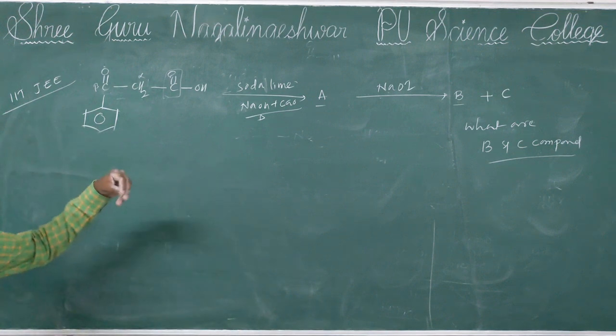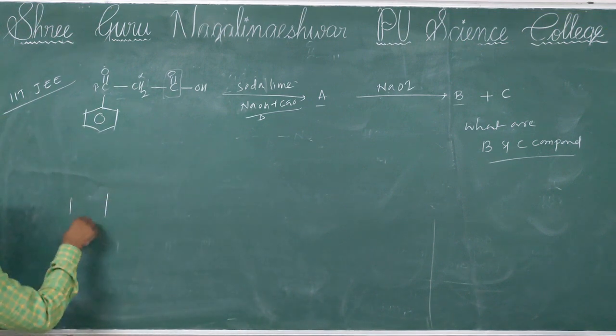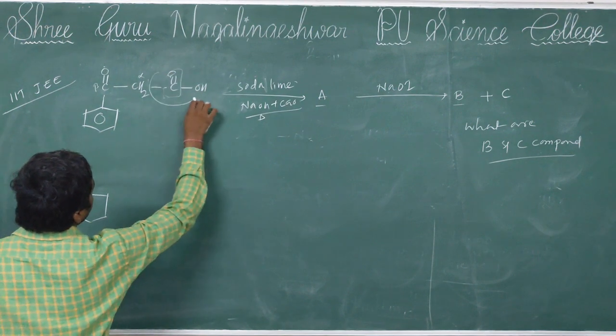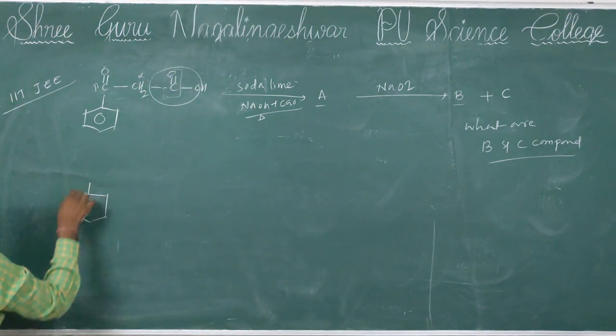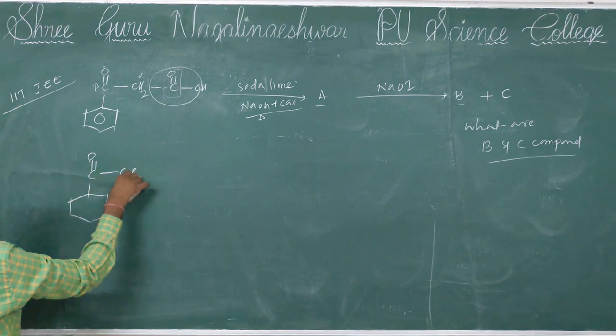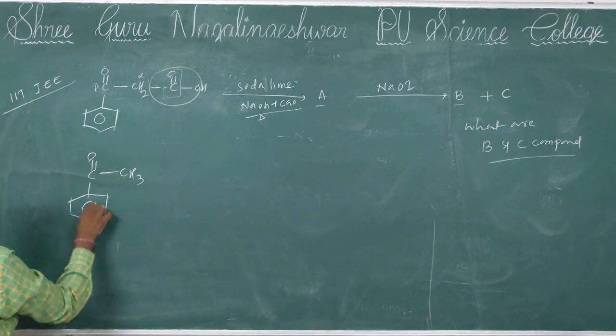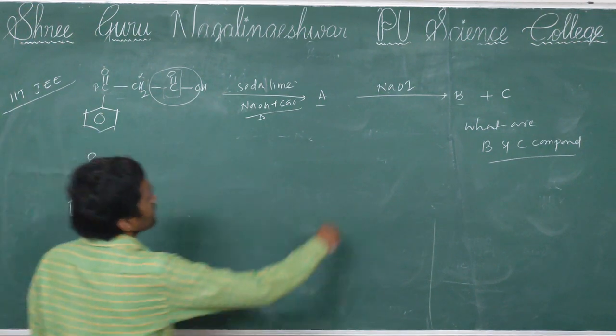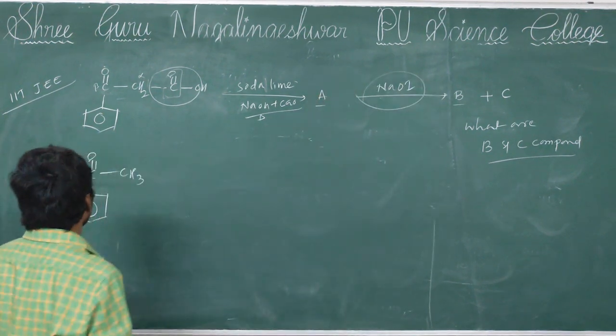So it undergoes decarboxylation readily, so then formation of C, decarboxylation means the CO2 group is eliminated. Then benzene with C double bond O CH3 will be formed. What is this? Acetophenone.